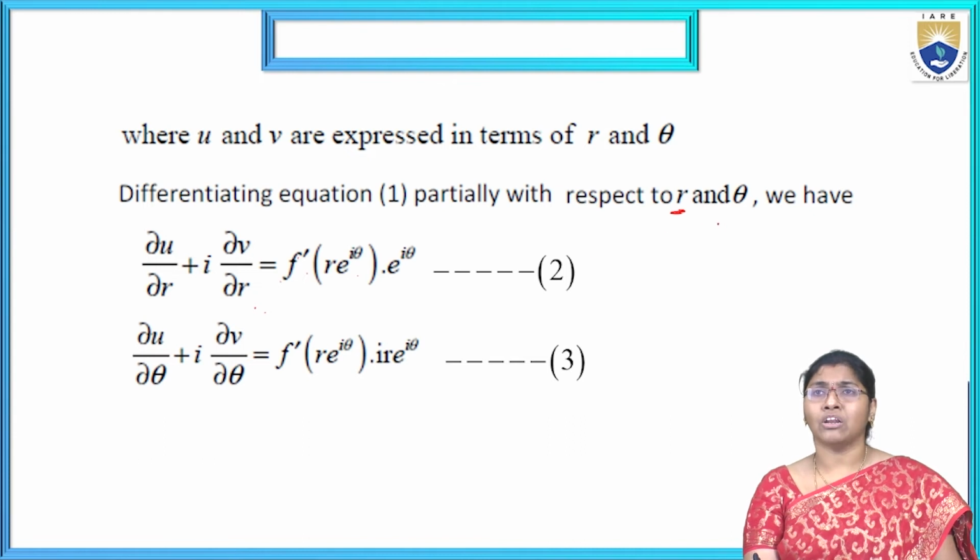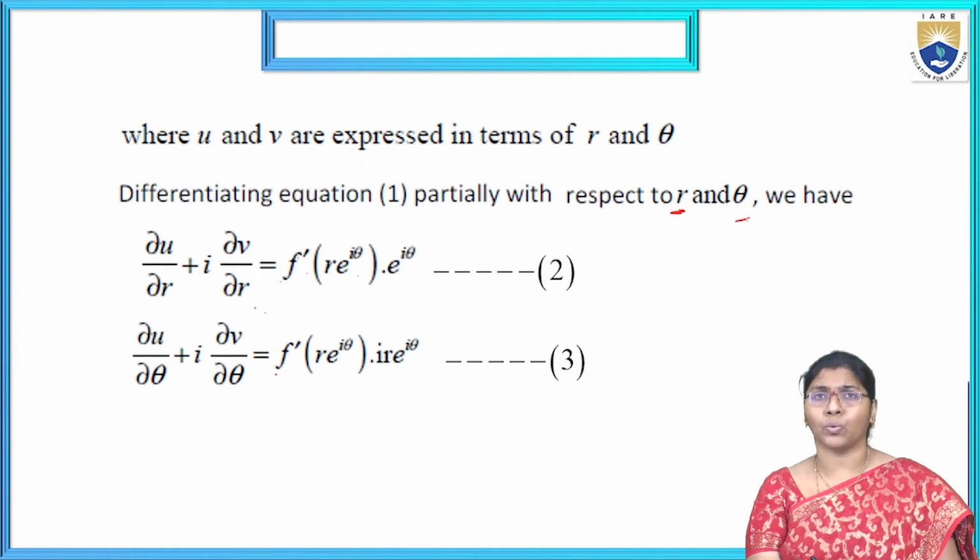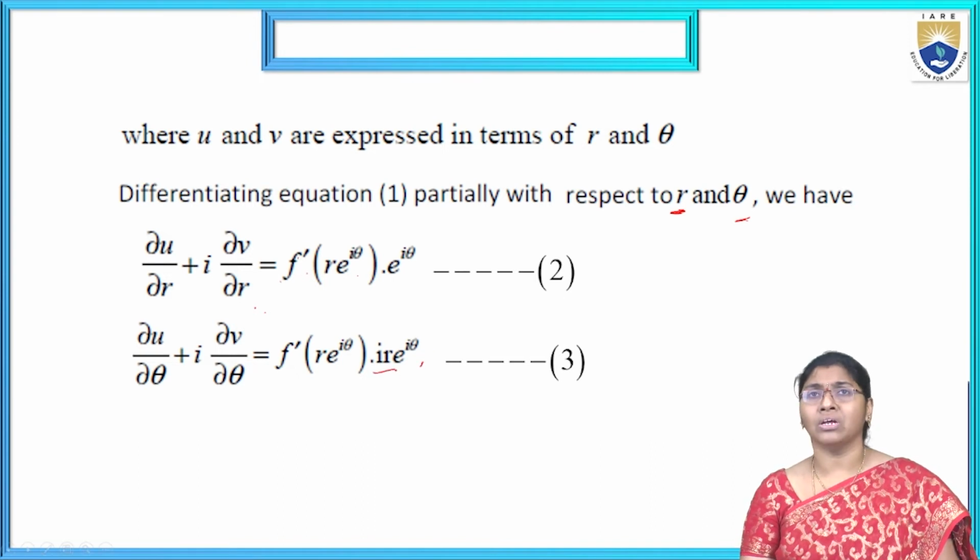Next, similarly, partially differentiating with respect to theta, we get dou u by dou theta plus i into dou v by dou theta equals f dash of r e power i theta. Here r is constant, and the derivative of e power i theta is e power i theta into i. That is equation number 3.